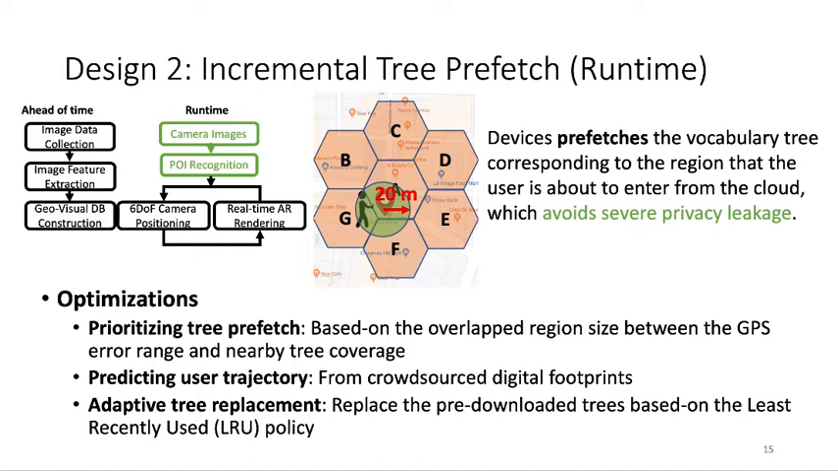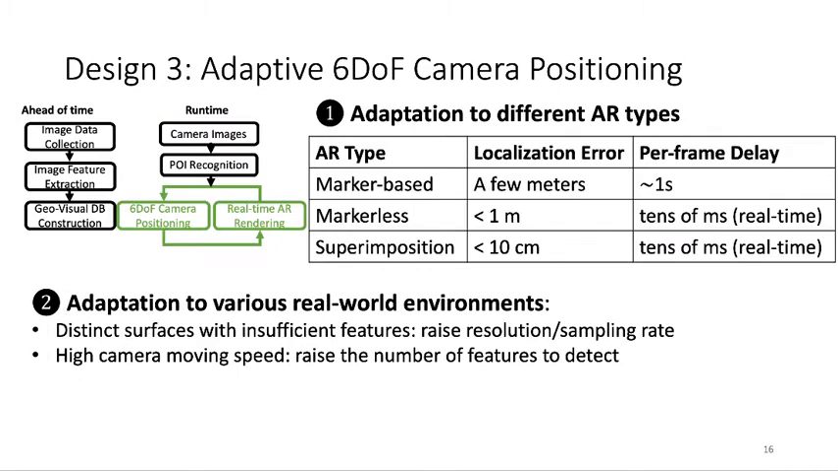And the third one is the adaptive tree placement, because continuously downloading trees will stress the device storage. So we will replace the pre-downloaded trees based on the least recently used policy. The third design is the adaptive 6DOF camera positioning, to have a cost proportional to different AR types and real-world environments.